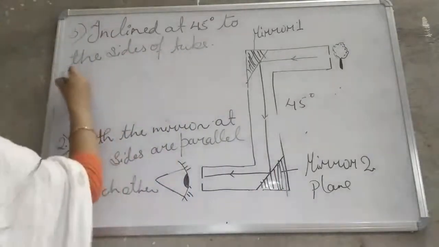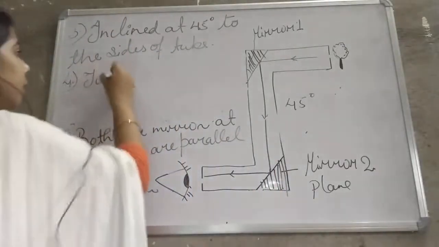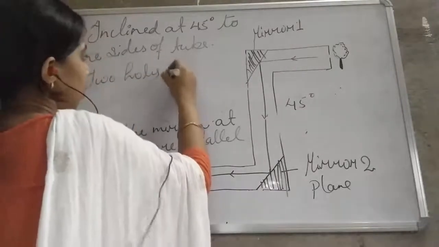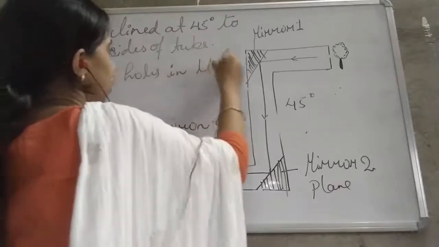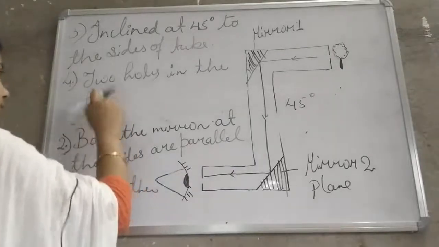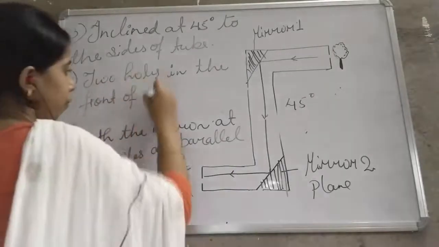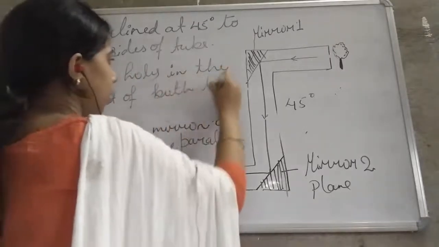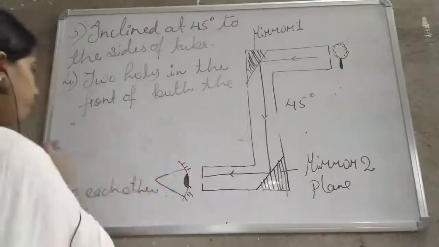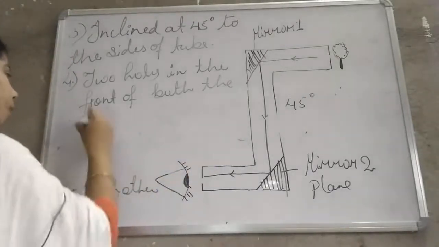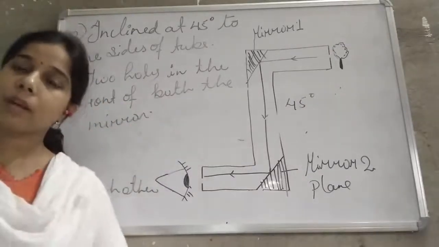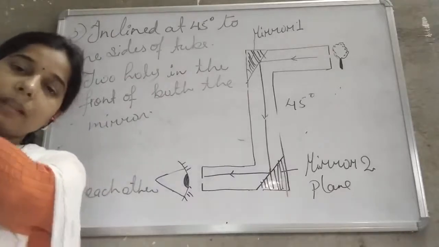The last thing is that two holes are there, two holes in front of both the mirrors. Okay, so this is the construction of the periscope.